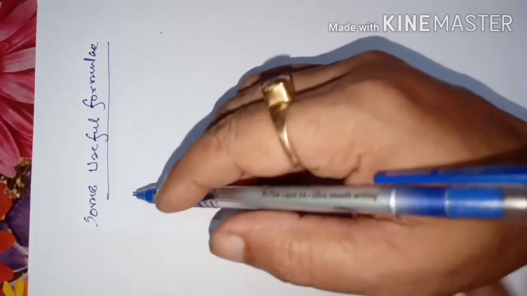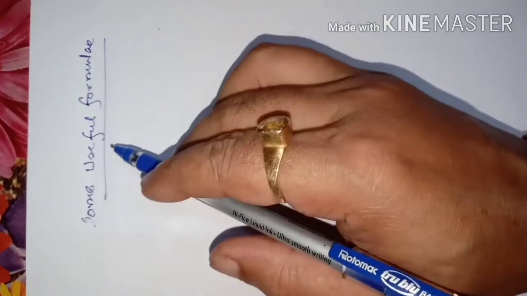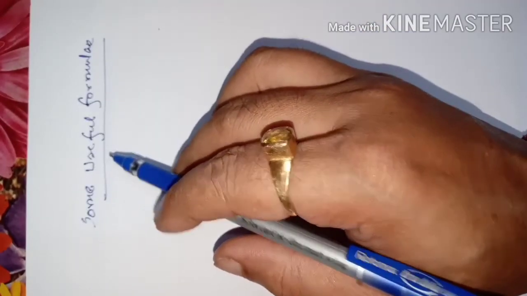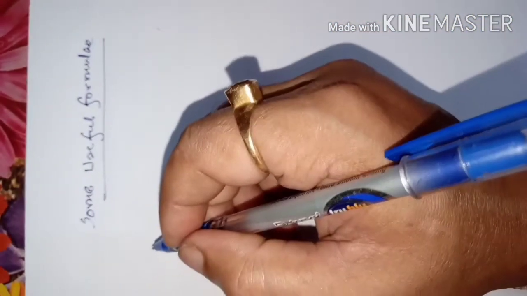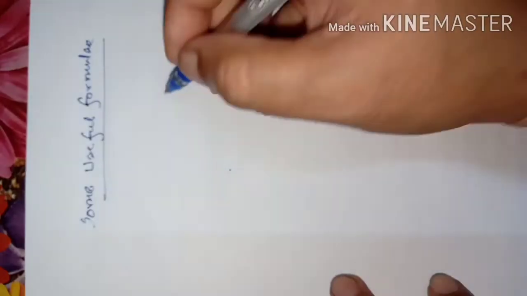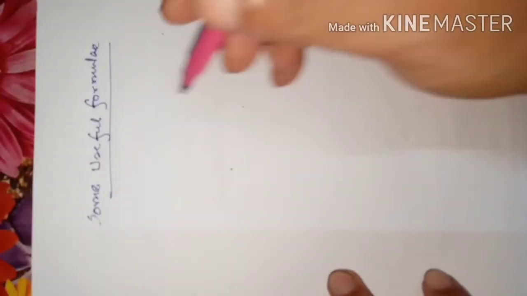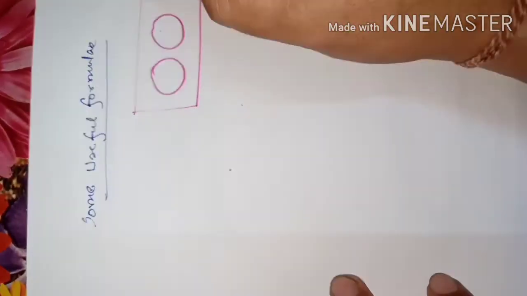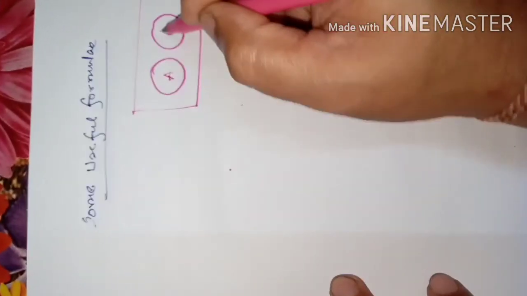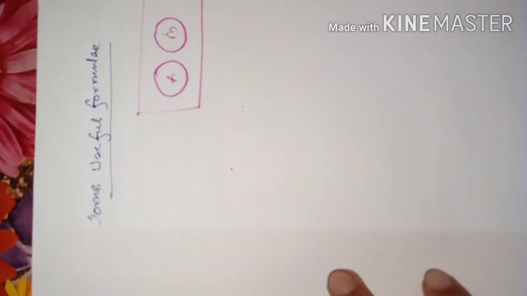So dear students, now I am going to discuss with you some important formulae. Suppose A and B are disjoint sets. Disjoint means having no common elements. So this is the universal set, this is A, this is B. Disjoint means having no common element.